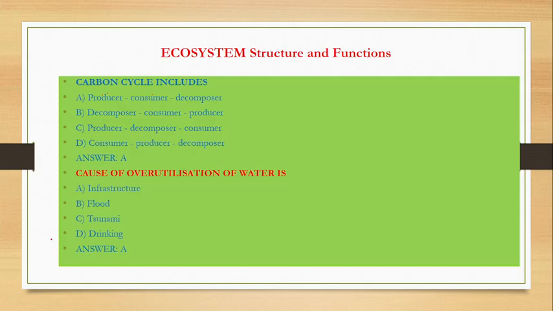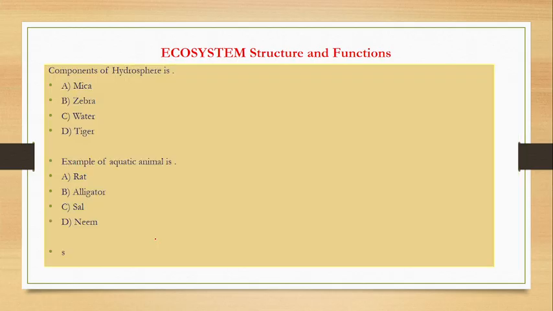So the correct answer for overutilization is infrastructure. Flood, tsunami, and drinking are not the answer. The correct answer is infrastructure.